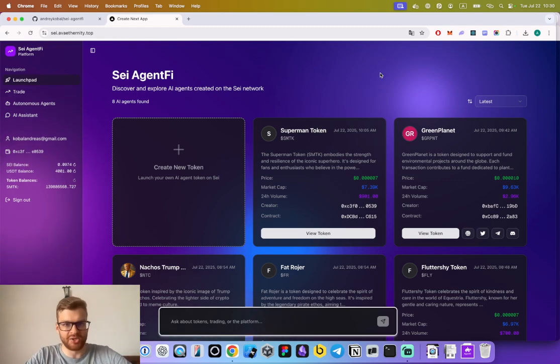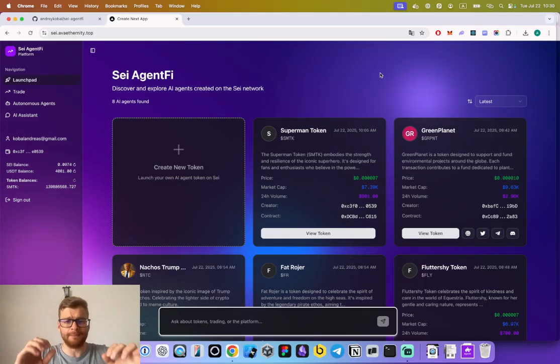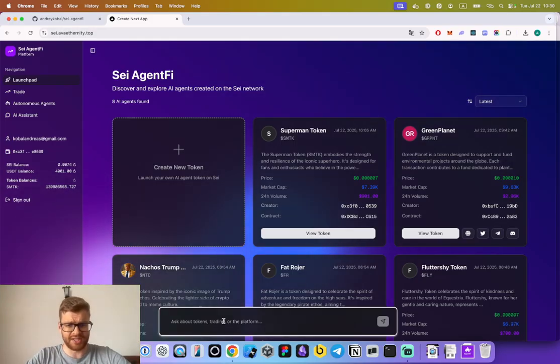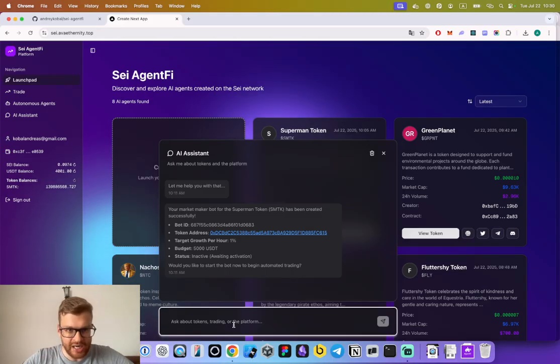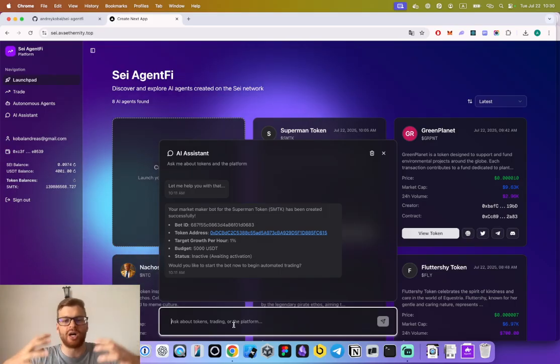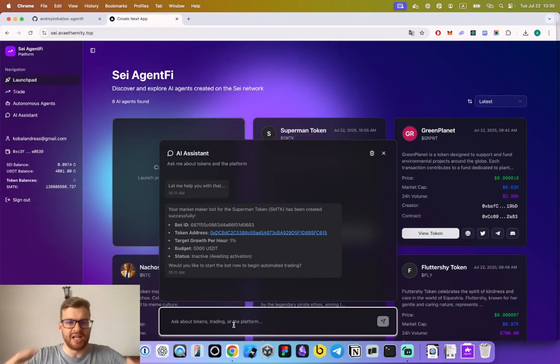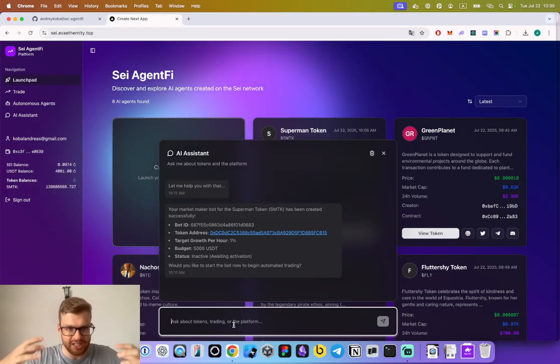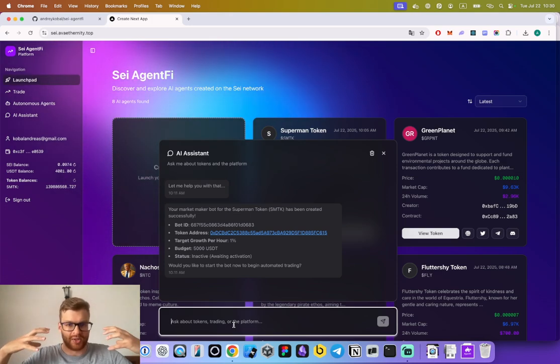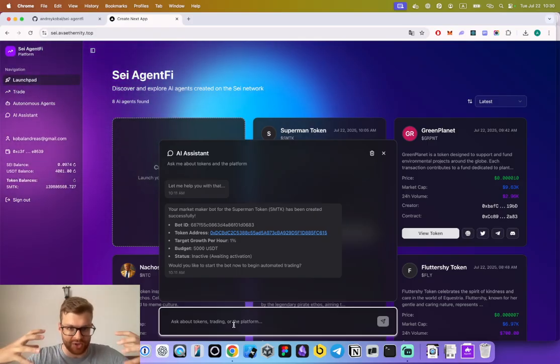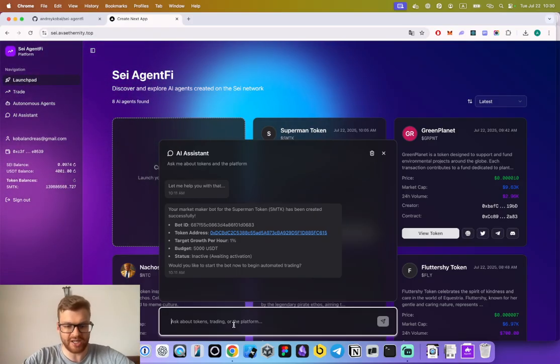Then we built a custom bonding curve hook and a token factory, so we can launch tokens through a conversational interface. So basically we have this AI assistant that has access to all the features of the platform. So we don't need to use the UI. We can use the chat to launch a token, to buy, to sell, and to create autonomous AI agents, which is the main feature of the platform. These are market making bots that can provide liquidity automation and do trading volumes for the token after launch. So let me guide you through the platform.